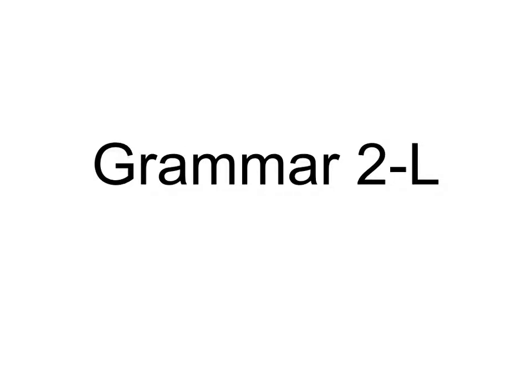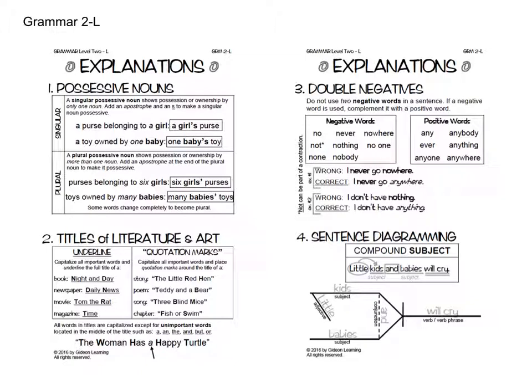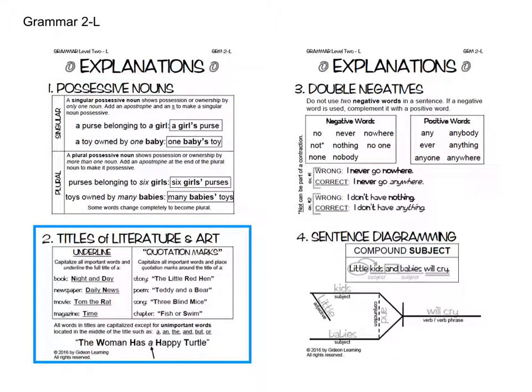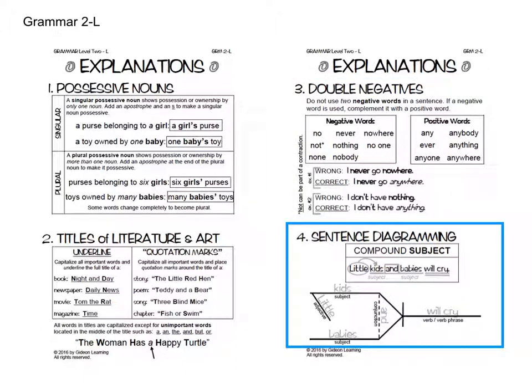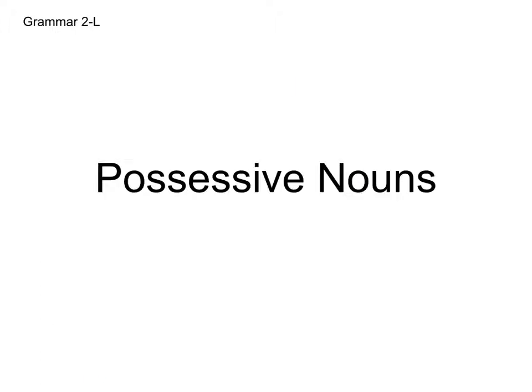In this video, we will go over the concepts found in Grammar 2L. These concepts include possessive nouns, titles of literature and art, double negatives, and sentence diagramming. First, we'll start with possessive nouns.